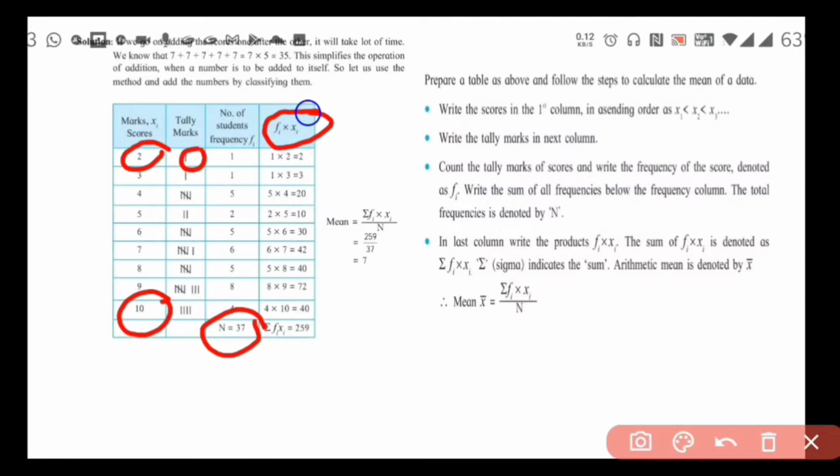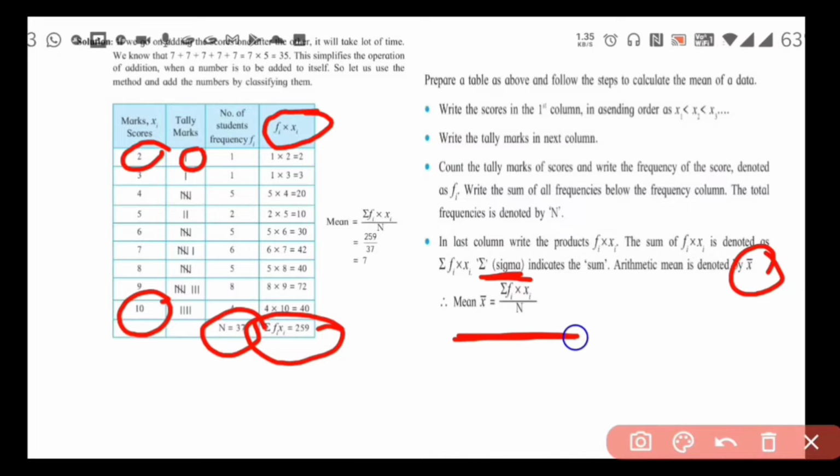In the last column we write the product fi xi. It is denoted as summation fi xi, that means the total sum of all the products fi xi. This symbol is known as sigma, which indicates the sum, and the arithmetic mean is denoted by x bar. So the mean formula is x bar is equal to summation fi xi upon n. Let us apply this method to solve the sums from practice set 11.1.